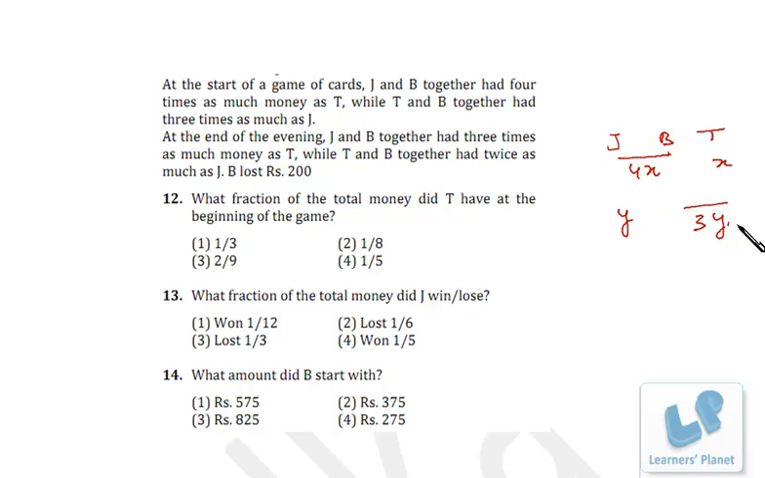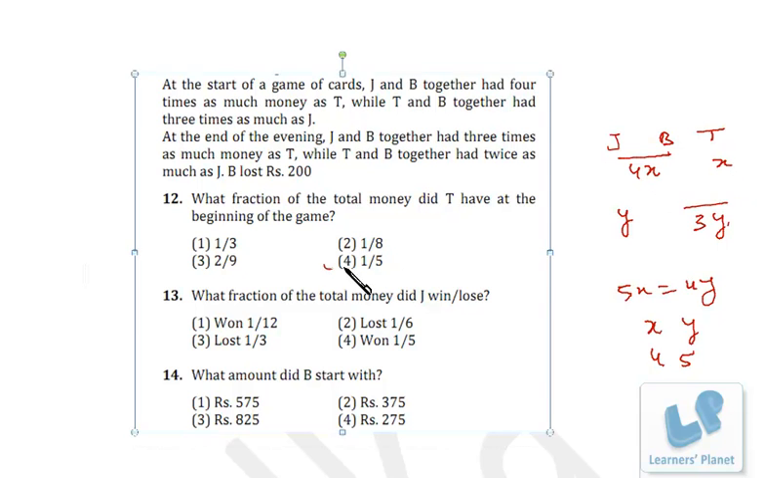Now this total and this total is same. So that is 5x and that is 4y, right? So 5x is equal to 4y, or we can say x is to y is 4 is to 5, right? Now let's see the first question. What fraction of the total money did T have at the beginning of the game? T was having x out of 5x, right? So 1/5 of the total money, right?